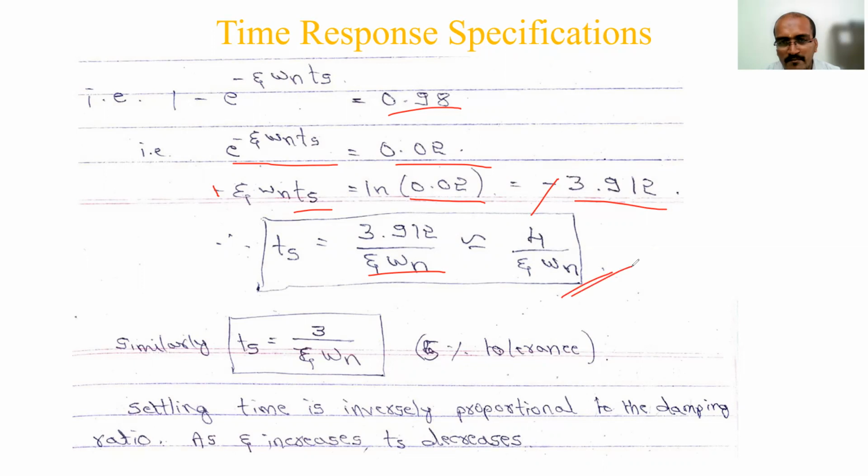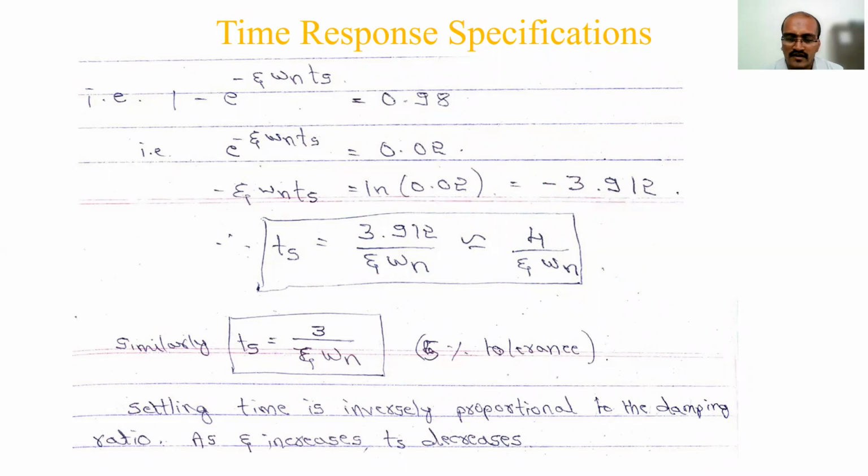This is a simple derivation, that's why it has not been asked so far in the exam, but you should be prepared. Similarly, you can derive Ts equal to 3 by zeta omega n if a 5% tolerance band is given. So how do you derive it? Very simple, the same way. You have to take 95%.